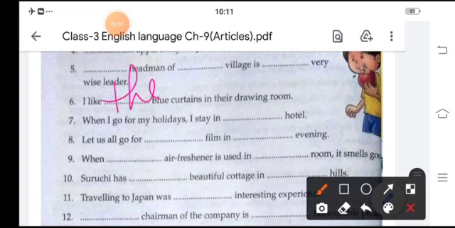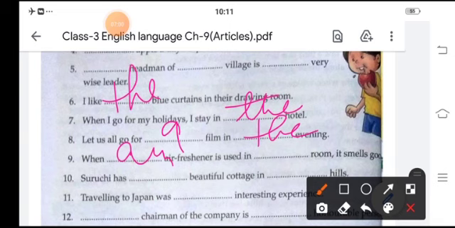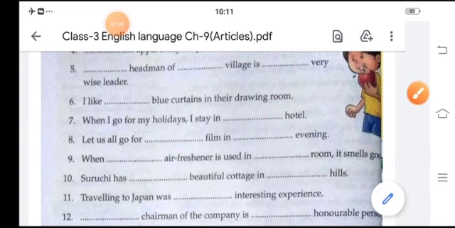I like the blue curtains in their drawing room. When I go for my holidays, I stay in a hotel. Let us go for a film in the evening. When an air freshener is used in the room.